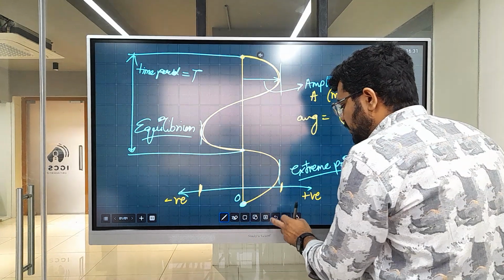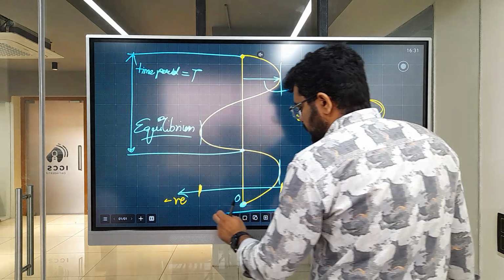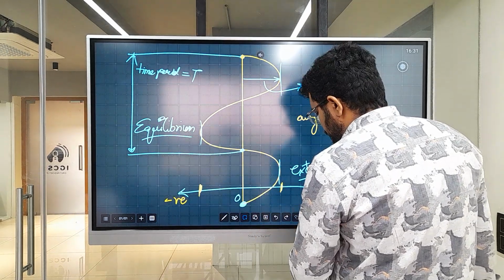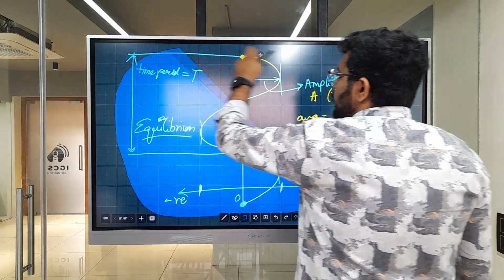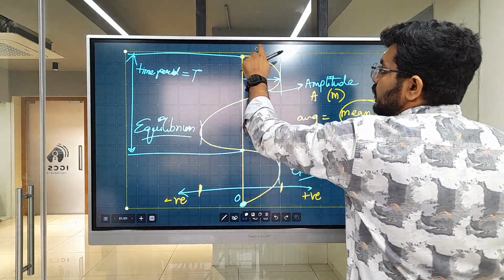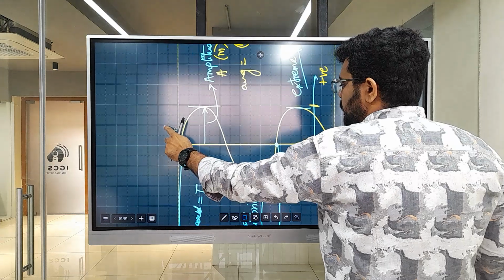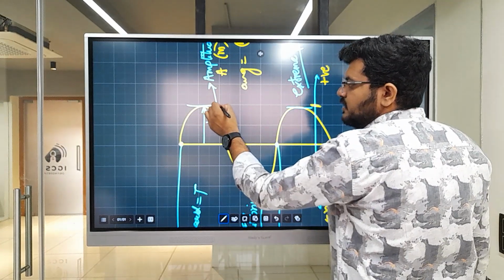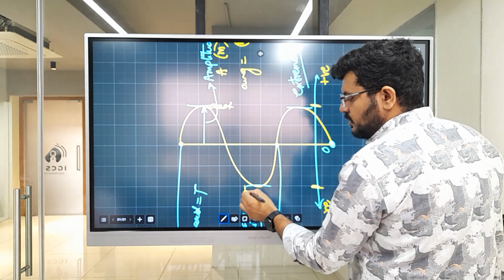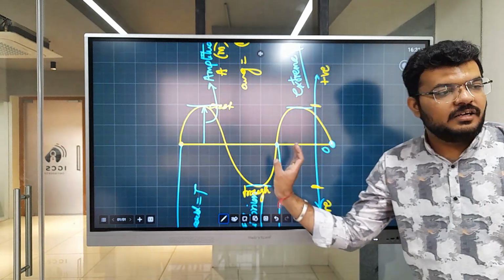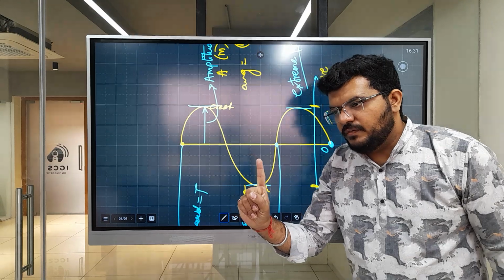But for us, the board has said I don't want you to take a lot of stress. They have said don't think about extreme positions. They have said think about something like this is crest and this is trough. So you can add a crest and a trough and that is your one wave.